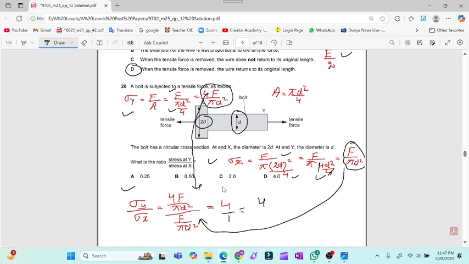This will give me the answer equal to 4. So you have to remember that area equals pi r² or area equals pi d² by 4. This expression has been used many times in past papers, as well as in MCQs and theory. So for question number 20, option D is the valid option.